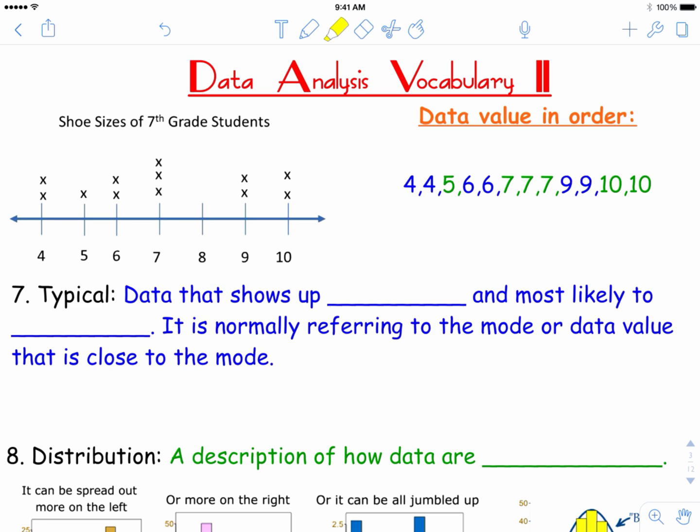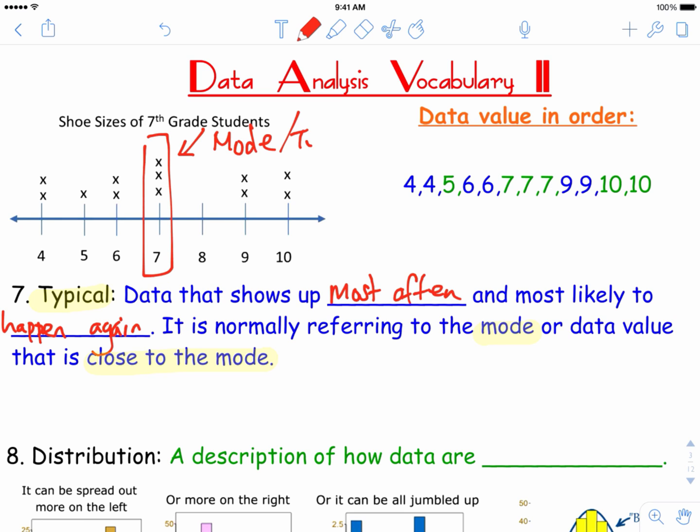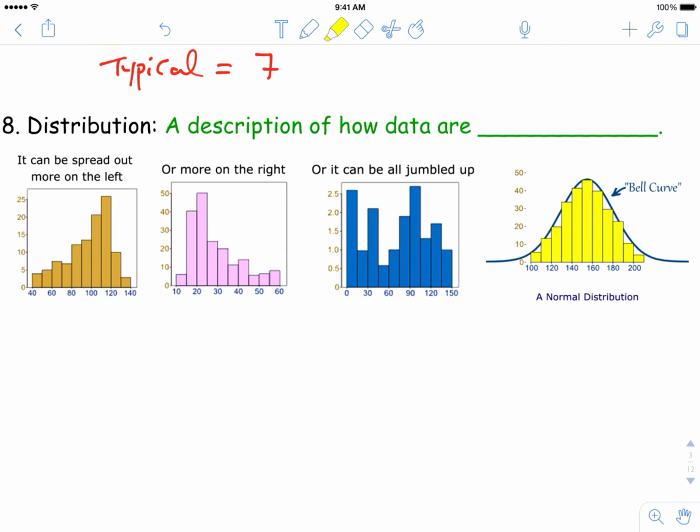The first word on the list is the word typical. It is referring to the data that shows up most often and is likely to happen again. It is normally referring to the mode or the data value that is close to the mode. In the example above, the typical shoe size for 7th graders is 7 because that is where most of the data values are around.